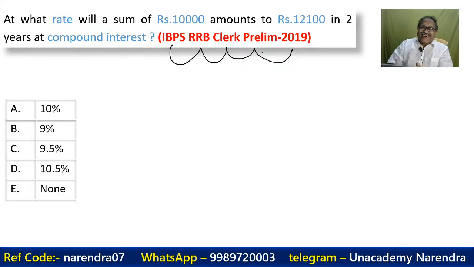So prelim, we are expecting it should be a very small question. Answer the question. At what rate will a sum of rupees 10,000 become rupees 12,100 in 2 years compounded annually? At what rate?